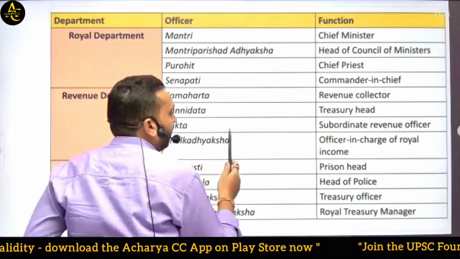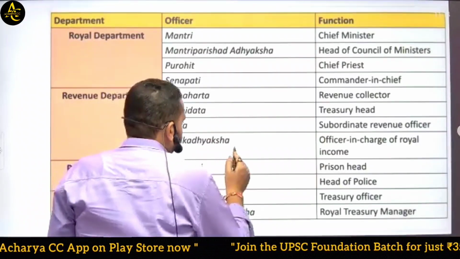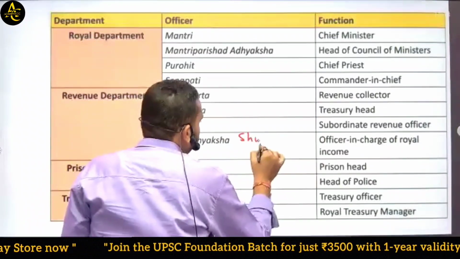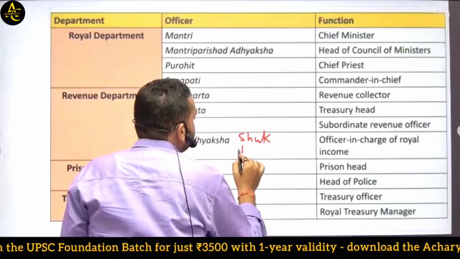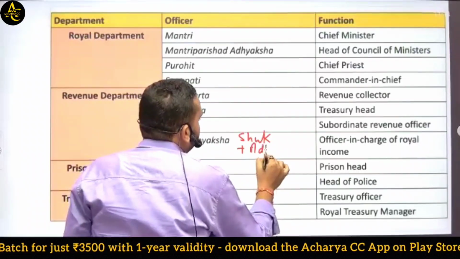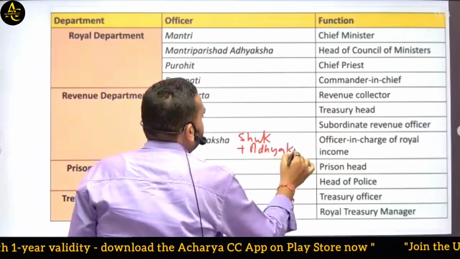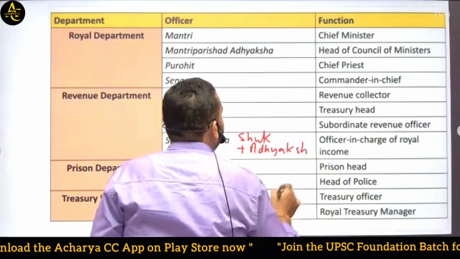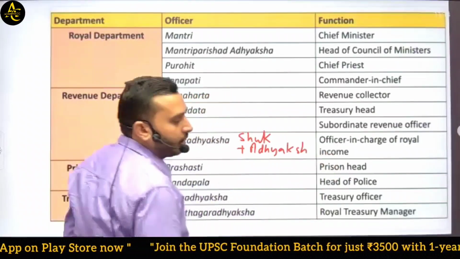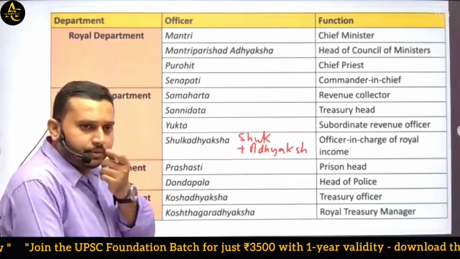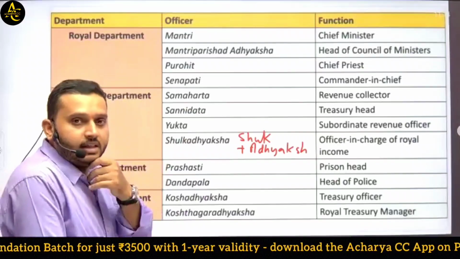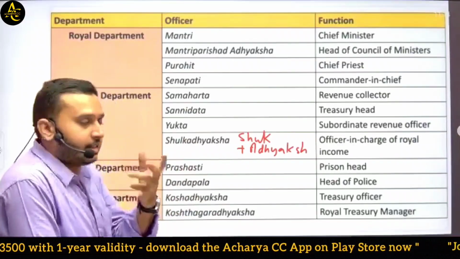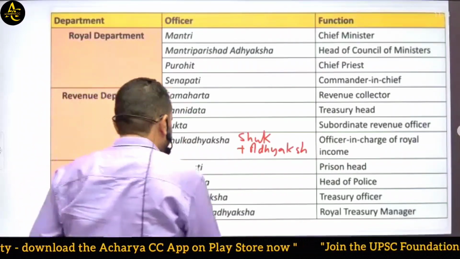And then Shulka Adhyaksha. Shulk means the fees, plus Adhyaksh means the head. So the officer in charge of royal income. This income can be of various types: various fees, toll taxes, etc. Okay.